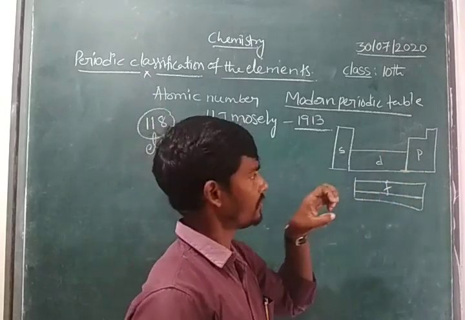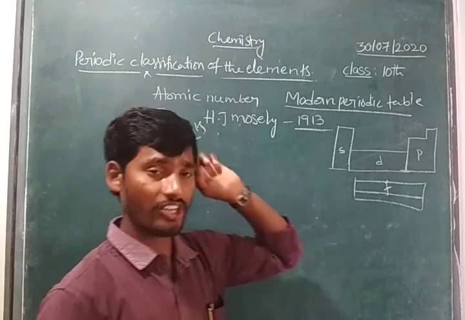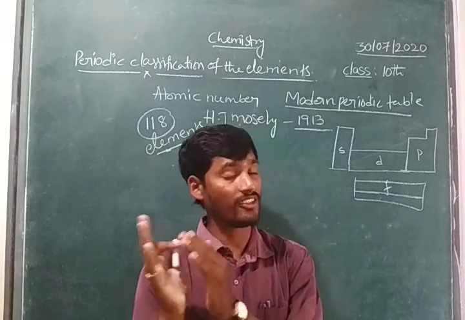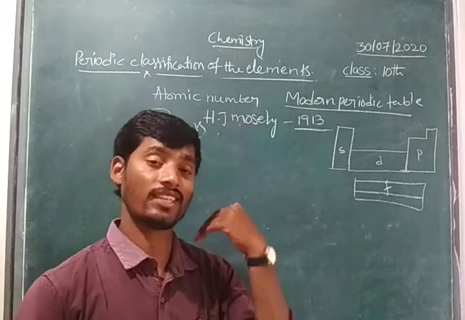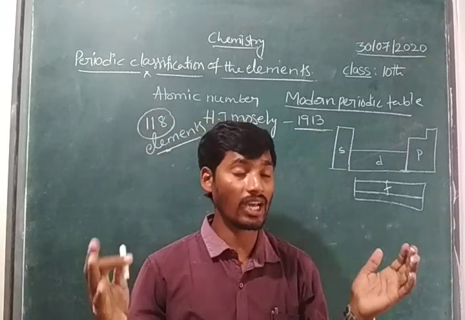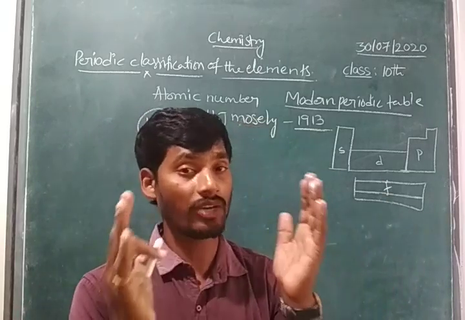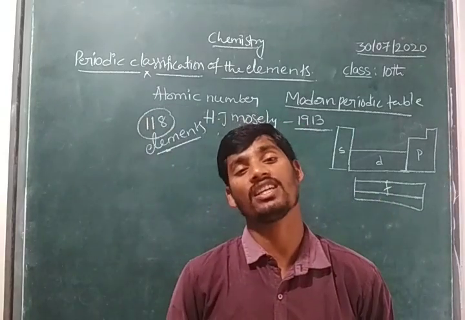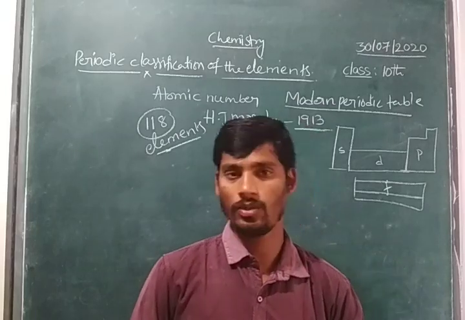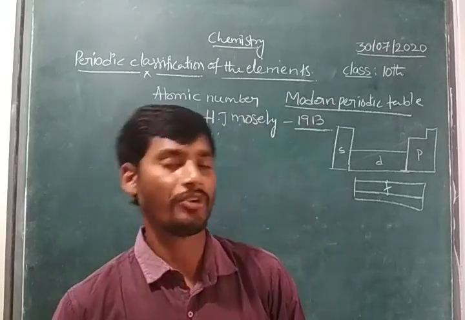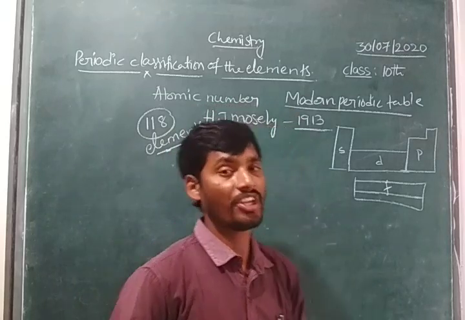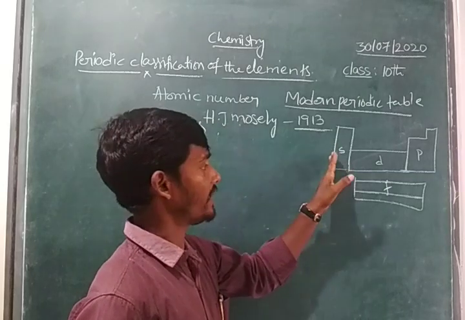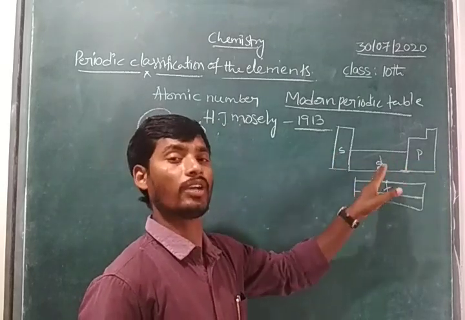Right, children? So that means here, Mendeleev's periodic table had only some elements arranged. Those 118 elements he arranged in one tabular form. That tabular form we consider as the long form of the periodic table. What, children? Long form of the periodic table. The long form of the periodic table consists of four blocks: S block, P block, D block and F block.